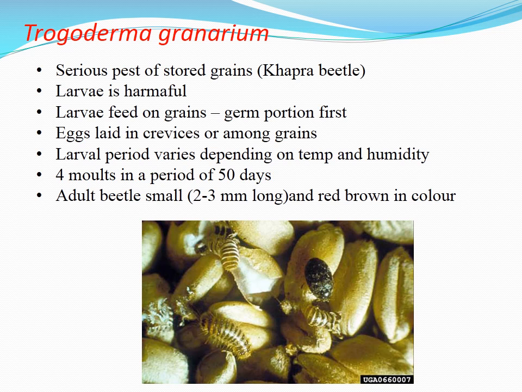The adult beetle is very small, 2 to 3 millimeter long. It is red brown in color. Once the larval stage is over, it pupates into the adult beetle.